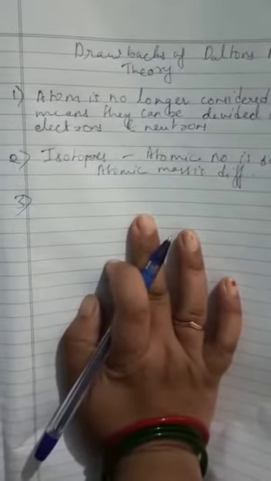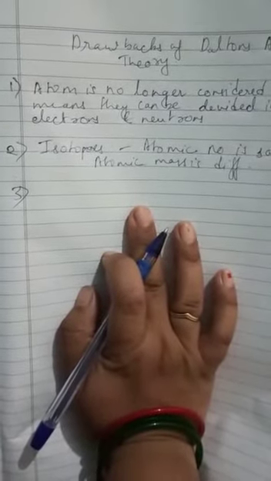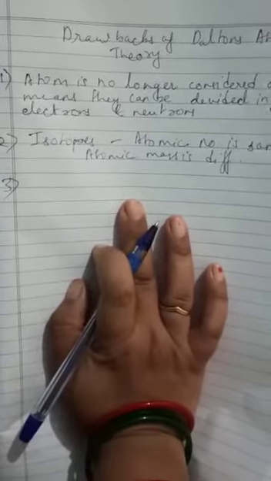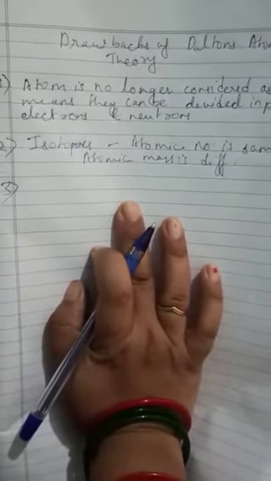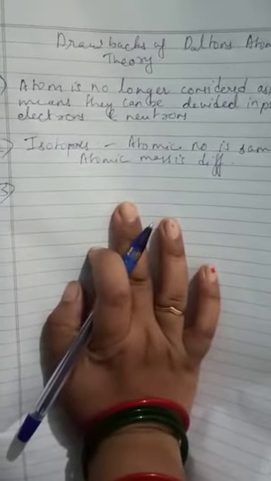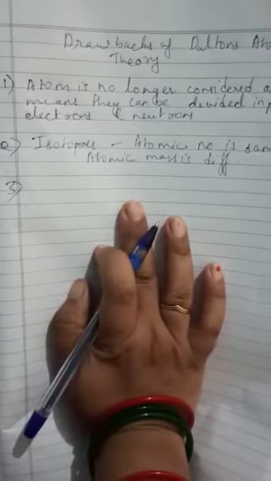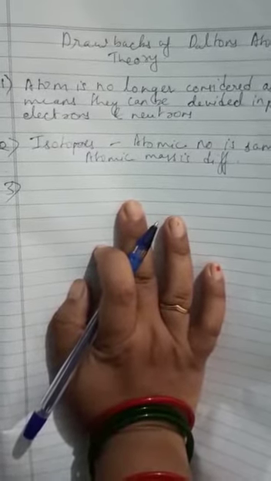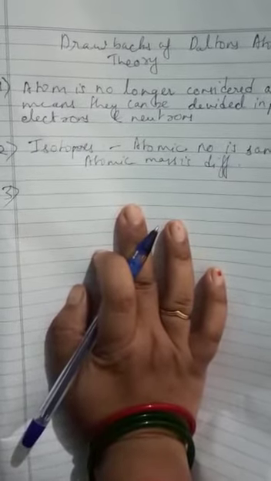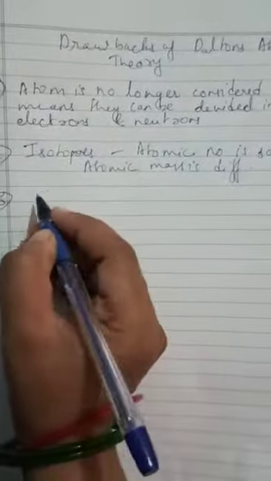Next, this theory also said that the atoms of different elements will always have different masses. Okay, it said that the atoms of the same element will have same mass and the atoms of different elements will have different masses. So it was not able to explain the concept of isobars.